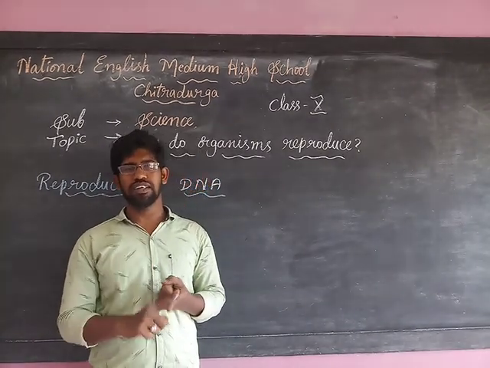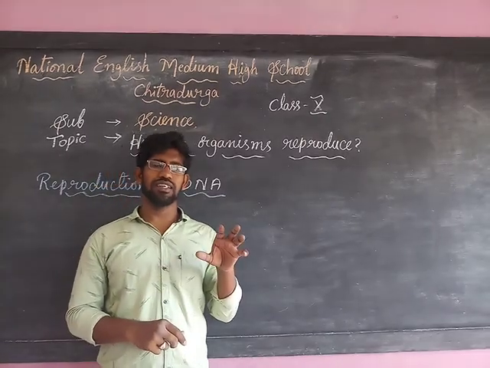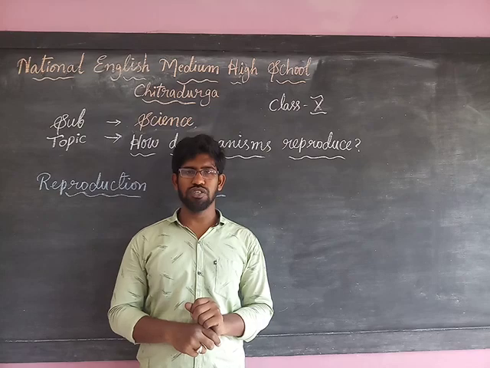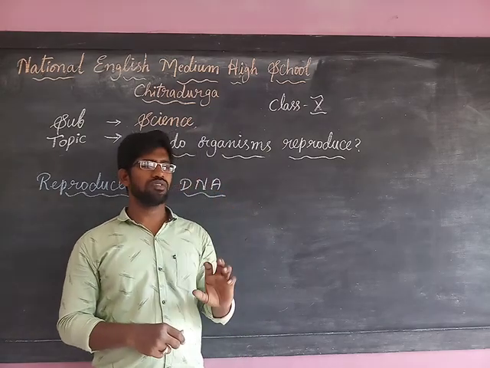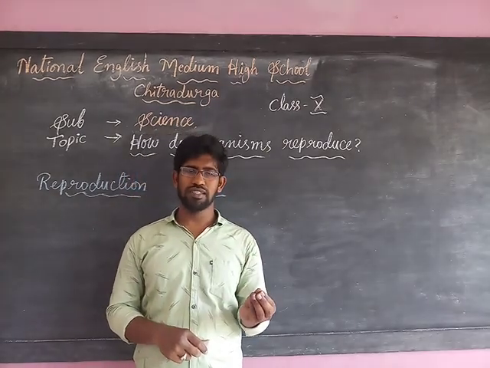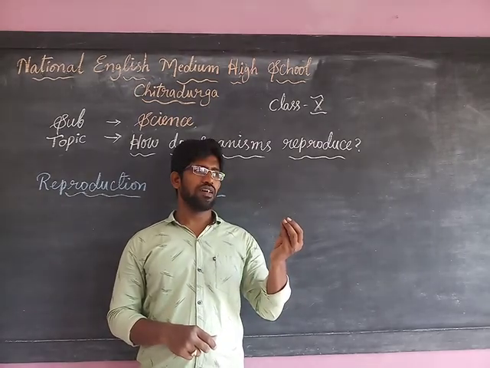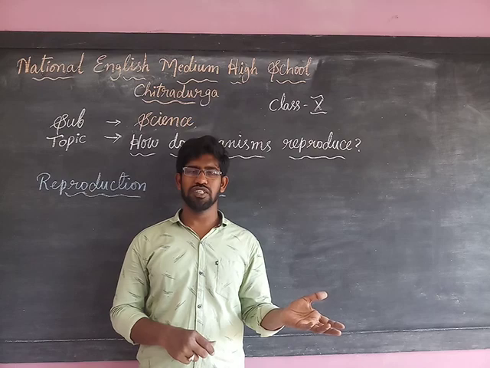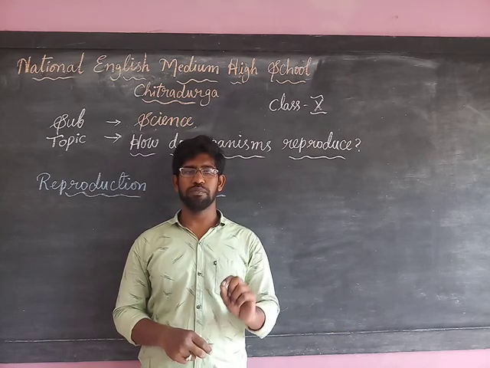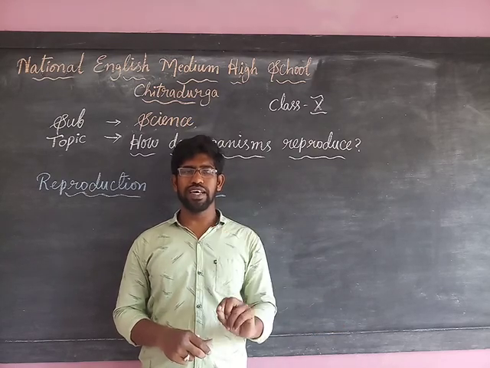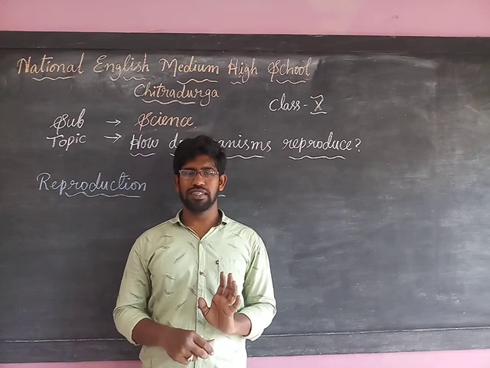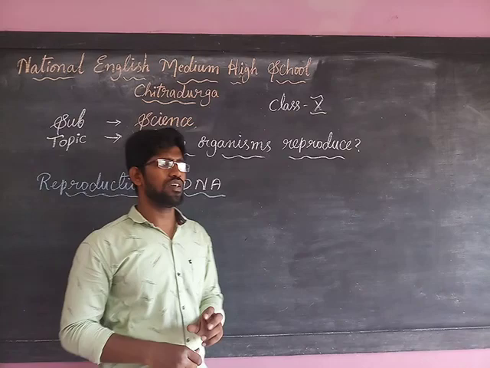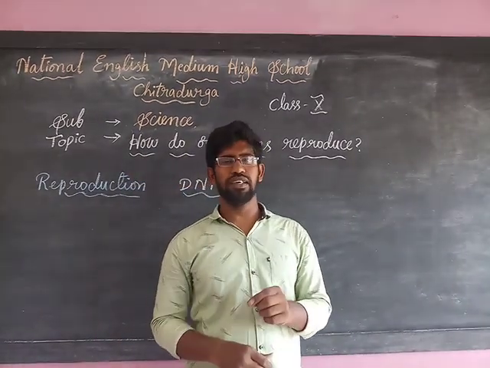If the blueprints are different, then we can see that variations take place in the organisms. Understood? So this is how the DNA copying in organisms makes them look similar, but with variation; they do not reproduce exact copies of themselves. Remember that. So during reproduction, the DNA copying takes place.